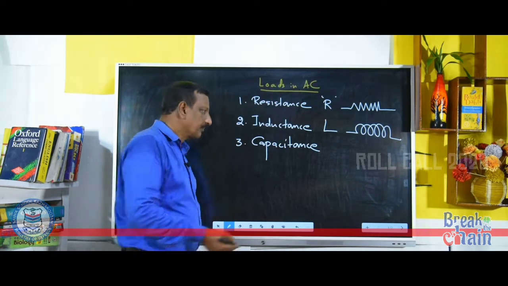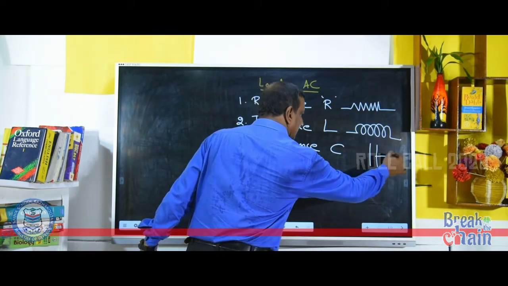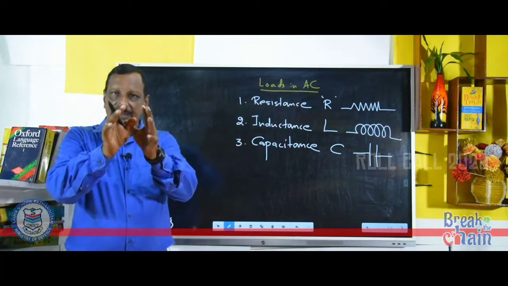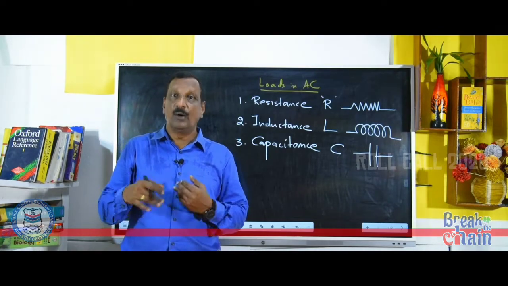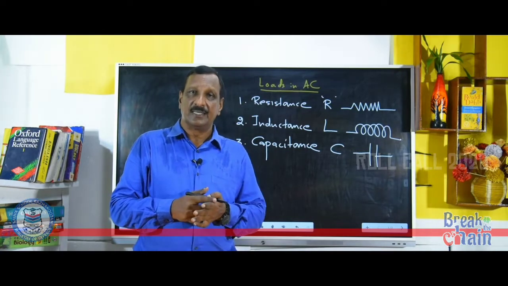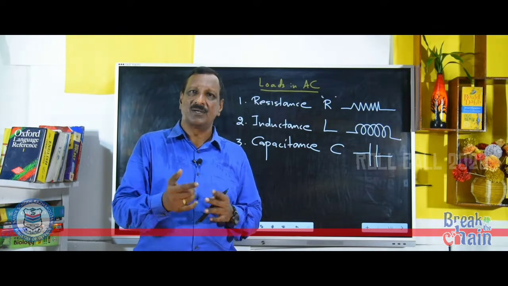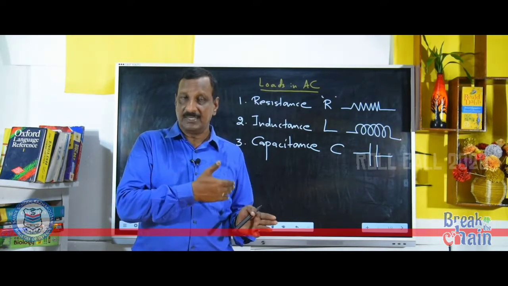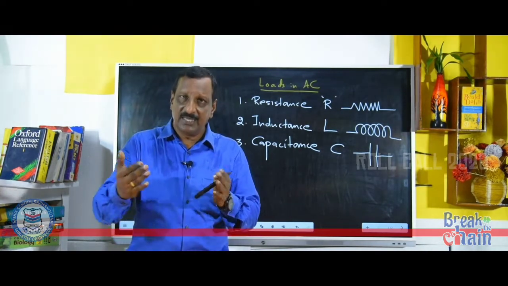Capacitance. The letter will be C and it will be represented like this. So these three are the loads in AC. Now what is our idea? Next we are going to see the variation of voltage and current when these loads are connected. These loads can be connected individually and in combination.